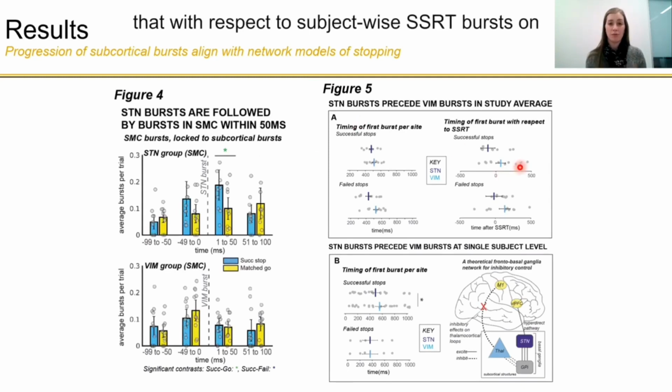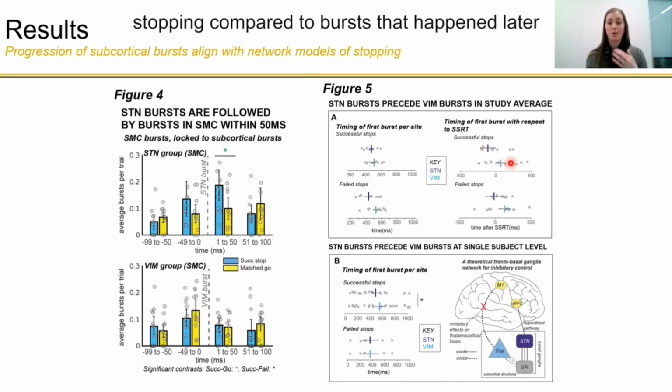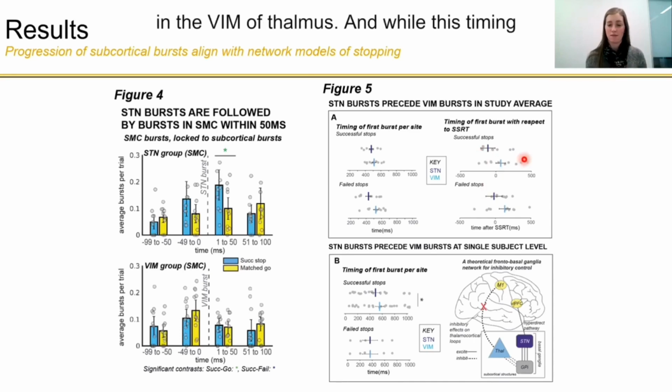So first we tested these relationships across our sample, understanding that these recordings came from different individuals. And we found that with respect to subject-wise SSRT, bursts on average occurred first in the STN during successful stopping compared to bursts that happened later in the VIM of thalamus. And while this timing comparison wasn't statistically significant when we looked at it across our entire sample, we also looked at this relationship within the one individual who had recordings from both the STN and the VIM.